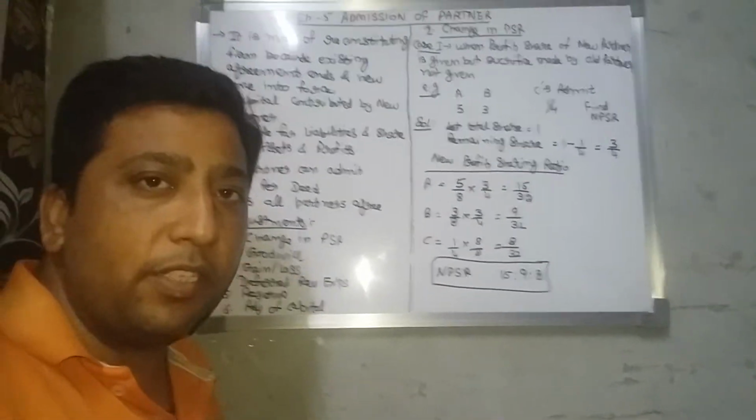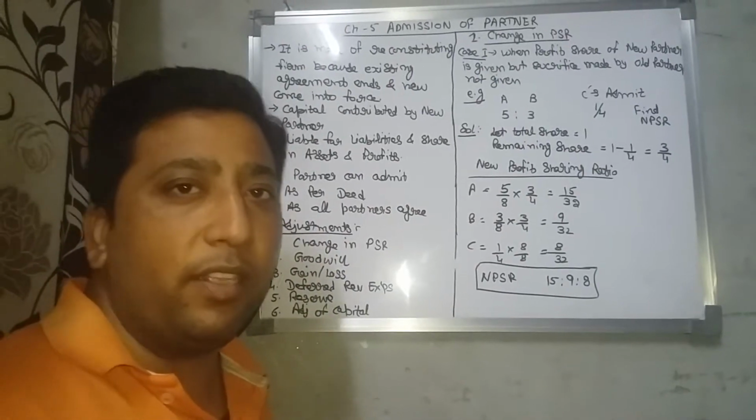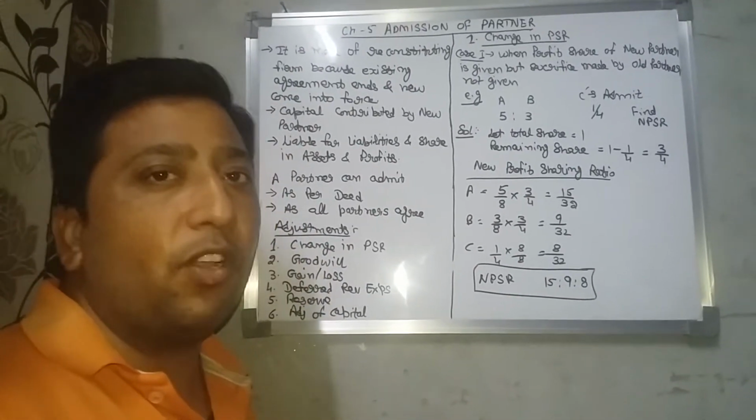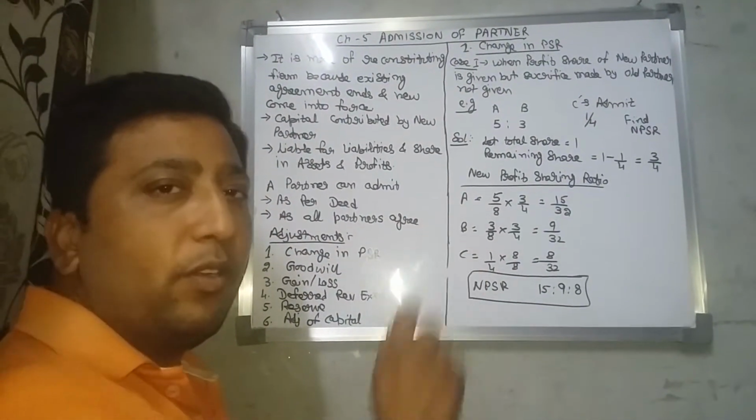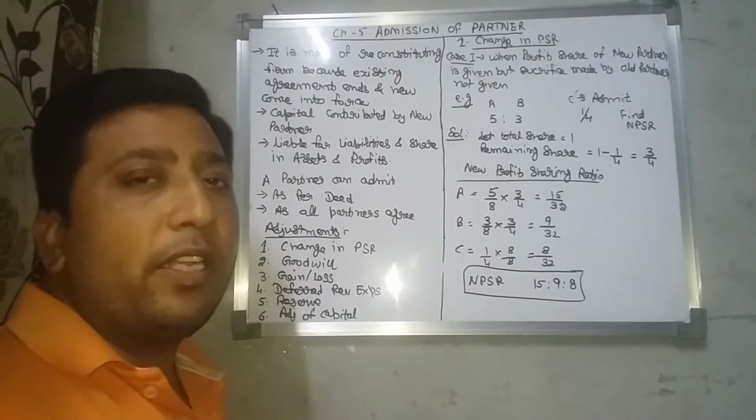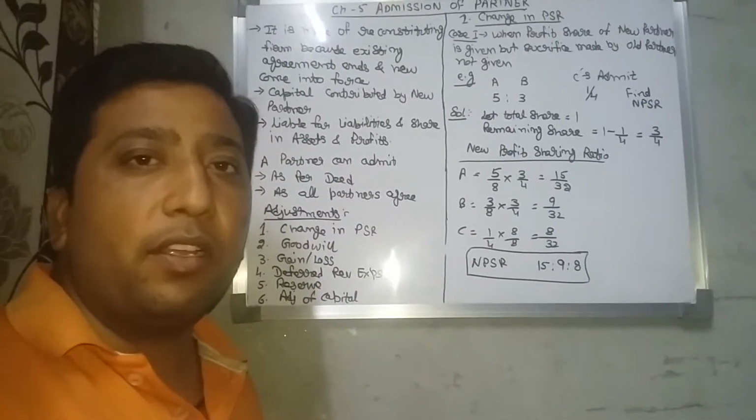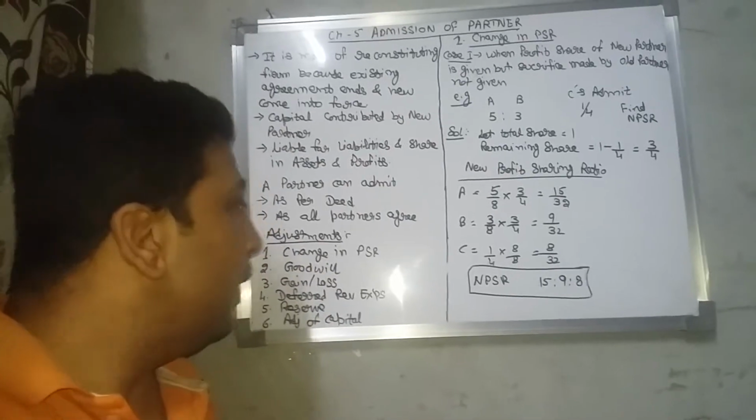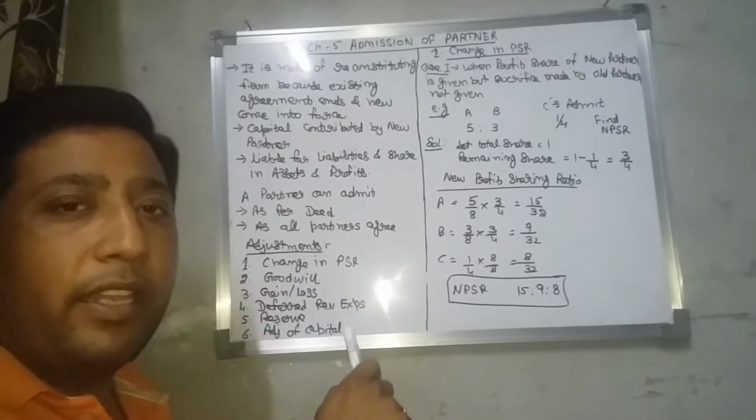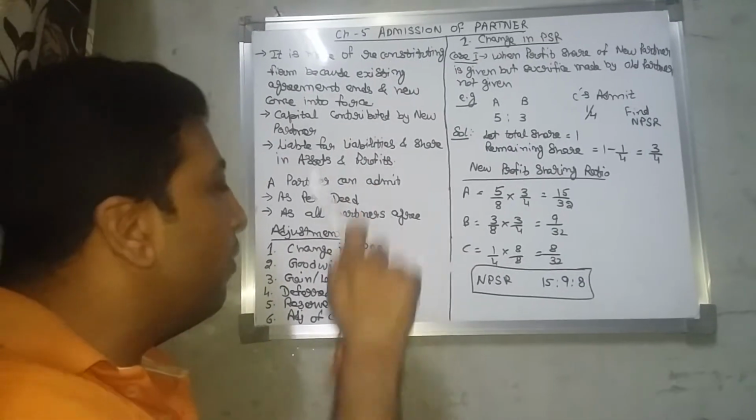So a new partner can be admitted in two situations. First, if there is a partnership deed; and if the partnership deed is not there, then the consent of all the partners is necessary for entering into an agreement. So whenever a new partner enters into a firm, then six adjustments will be done at the time of admission of a partner.